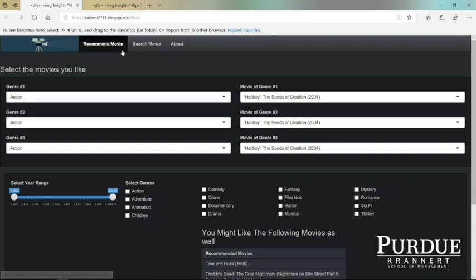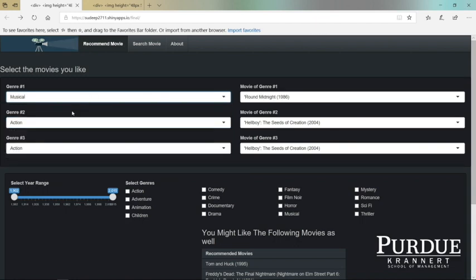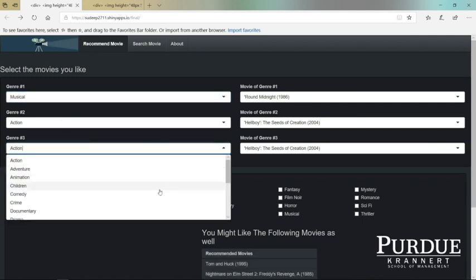As you can see, our user interface has 3 tabs, which are recommend movie, search movie, and about. In our main tab, we actually have 2 panels. On the left panel, you can allow each user to select up to 3 genres which the user is very interested in. For example, I'm going to do one example right now. For our first genre, I personally very much enjoy musical movies, so I will choose musical. And then the second genre, I will just keep it as action. And for the third genre, I will choose animation.